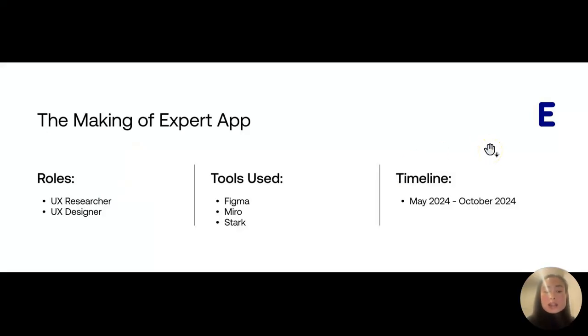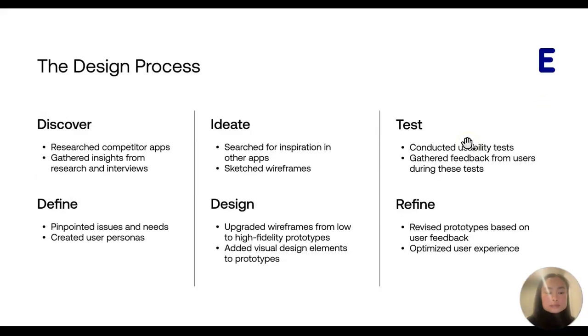My role in creating the Expert app was being the UX researcher and UX designer. The tools used during this project were Figma, Miro, and Stark. And the timeline for this project was from May to October of this year. My design process for this project was split into 6 steps, and I will go through each step on how I developed my app.